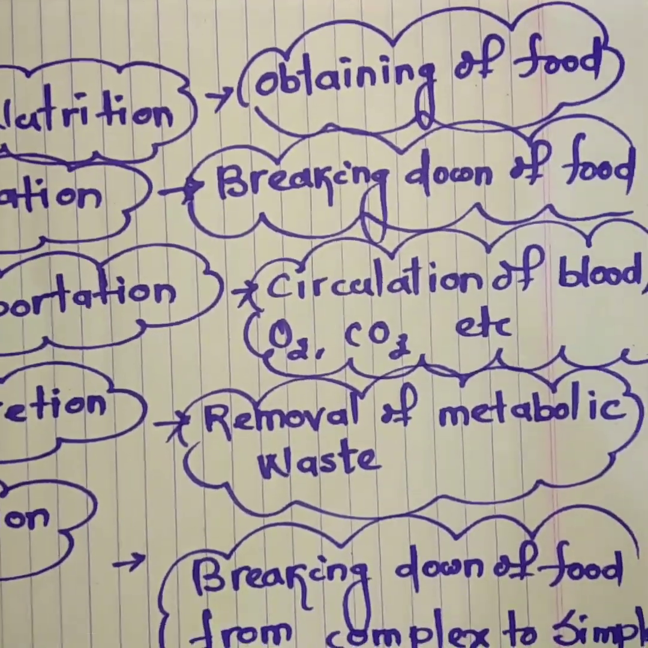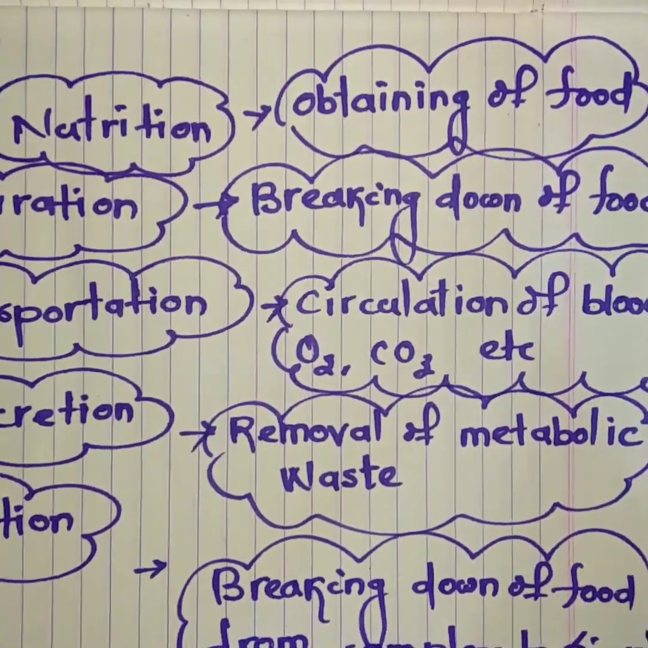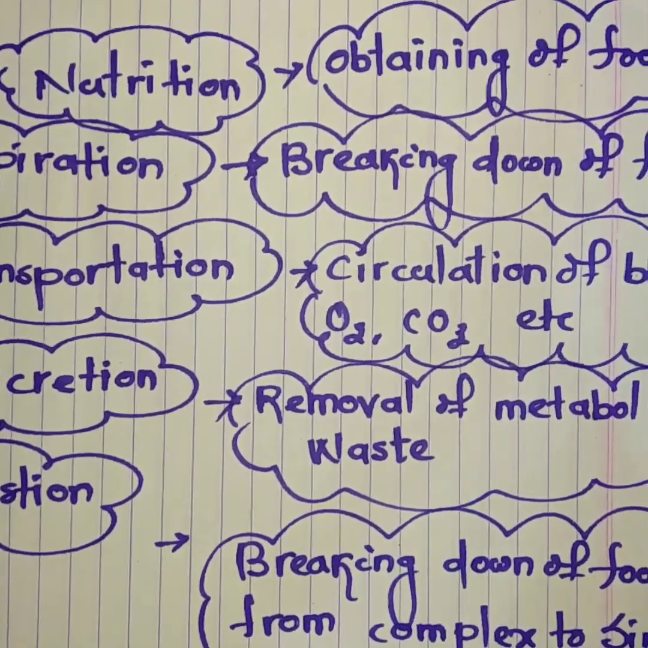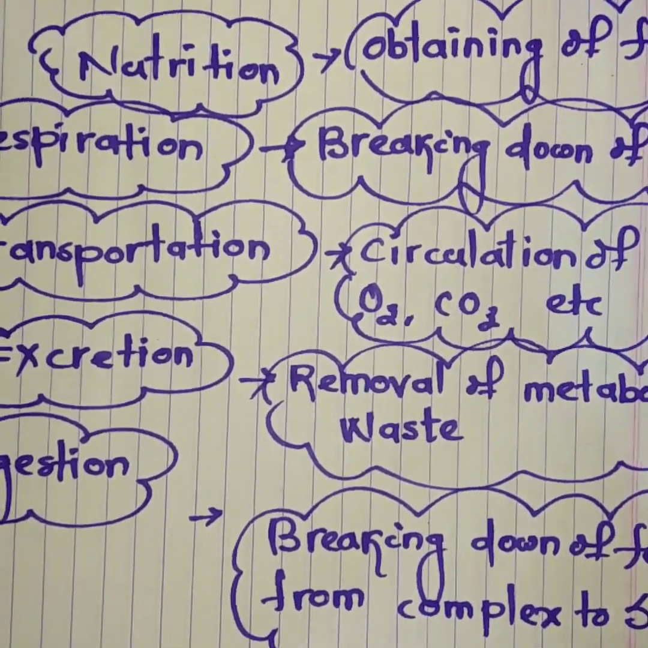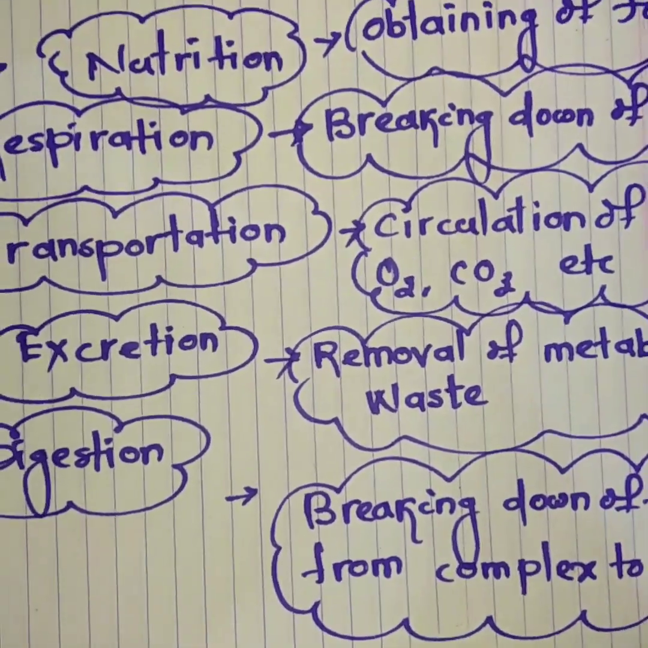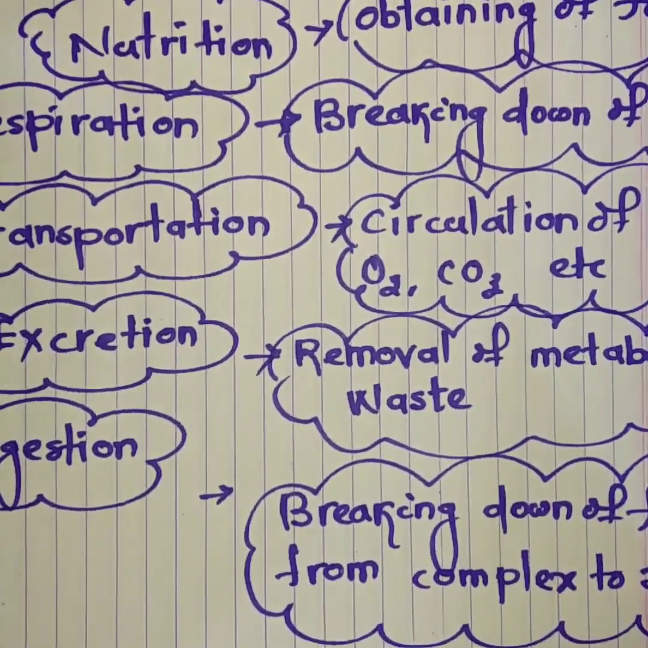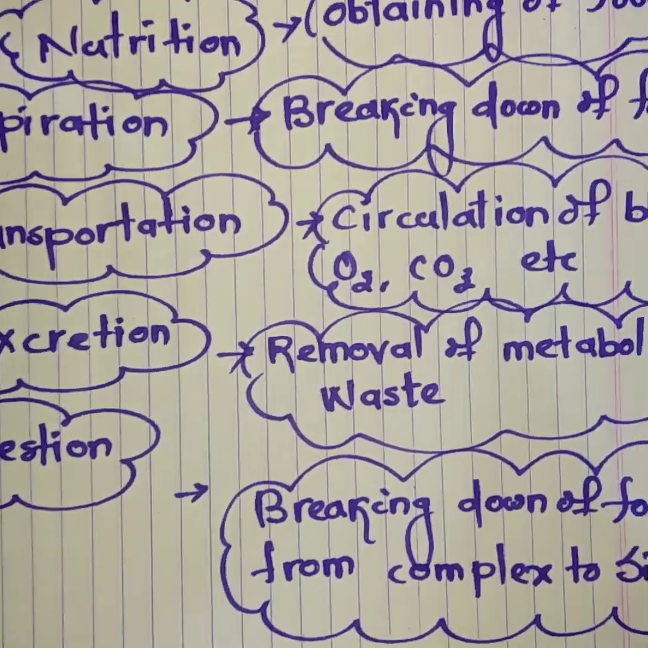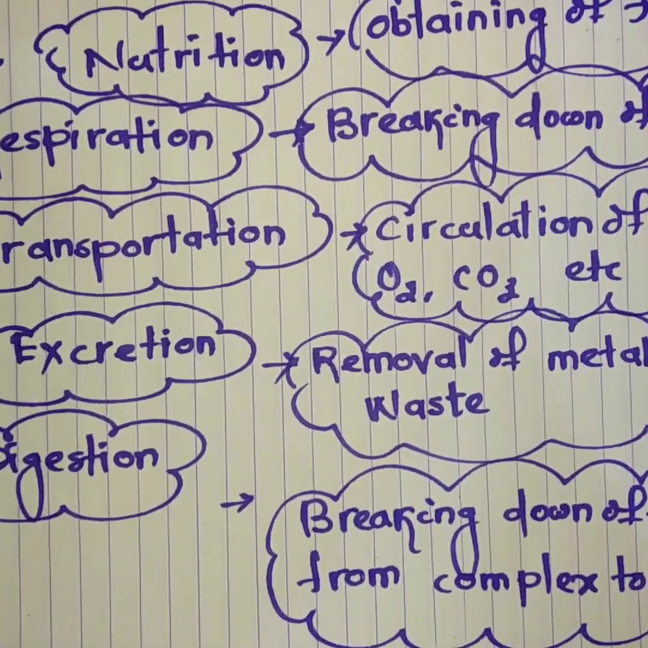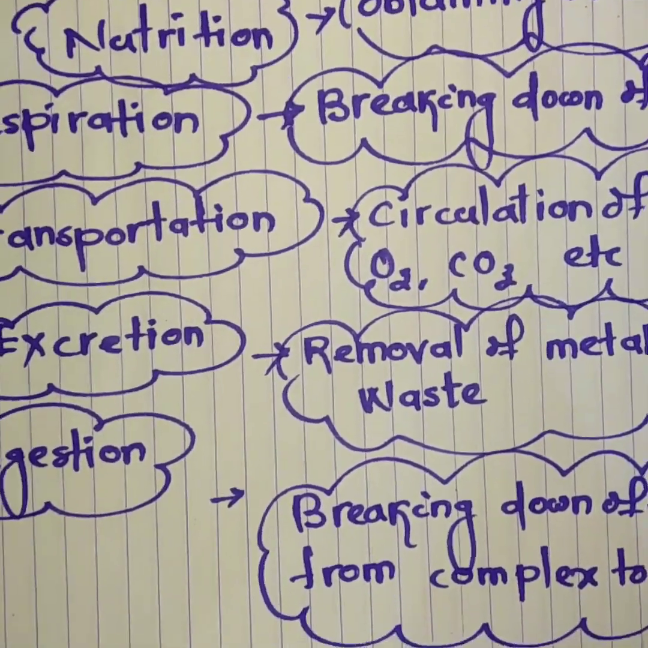So one by one, let's discuss them all. What do you mean by nutrition? Nutrition means obtaining of food. Then what do you mean by respiration? Respiration means breaking down of food. Then what do you mean by transportation? Transportation means circulation of blood, and circulation of oxygen and carbon dioxide within our body. That is called transportation. What do you mean by excretion? Removal of metabolic waste.